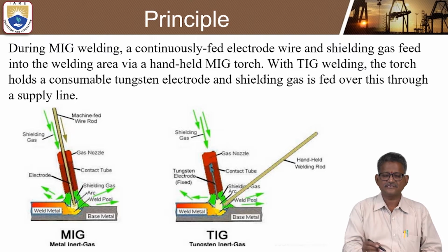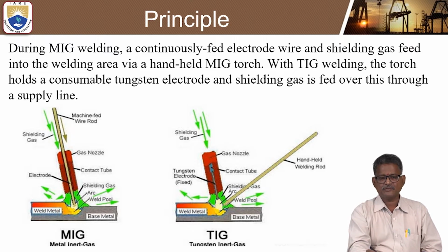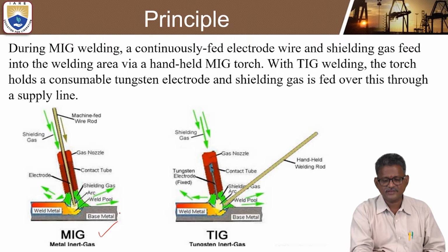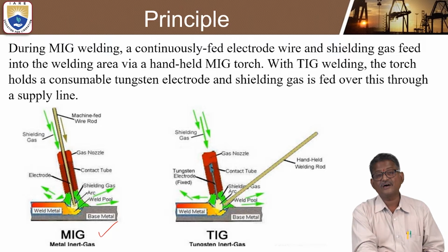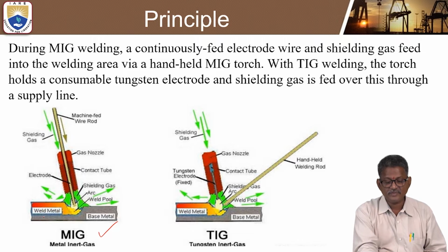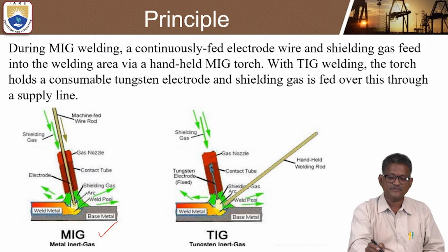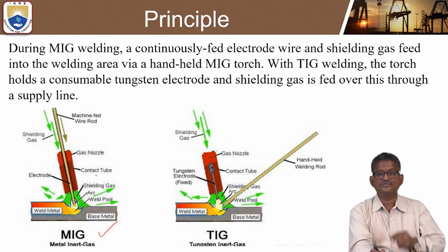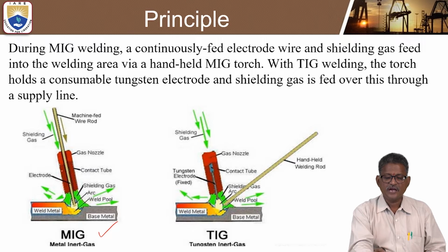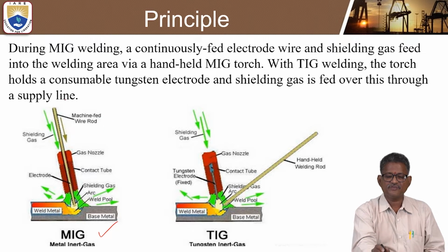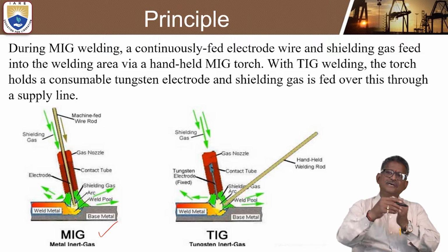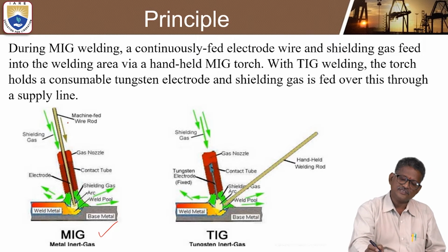Look at this line diagram of MIG welding. Here there will be base metal and weld metal. After the welding is processed, it is weld metal, and there will be the weld pool and arc shielding gas. The electrode is held through the electrode shield, there will be shielding gas, and the machine feeds the wire rod. MIG welding uses a consumable electrode, continuously formed.